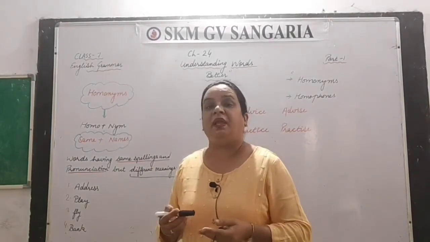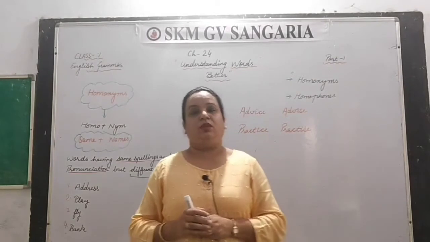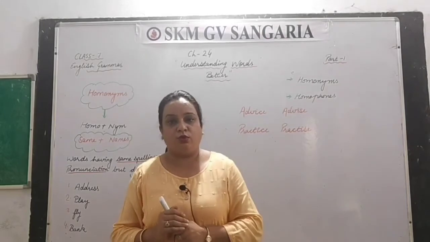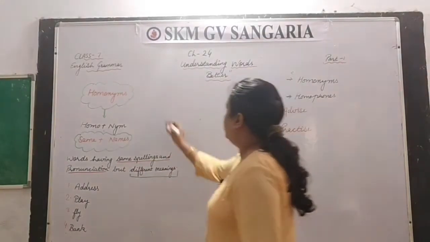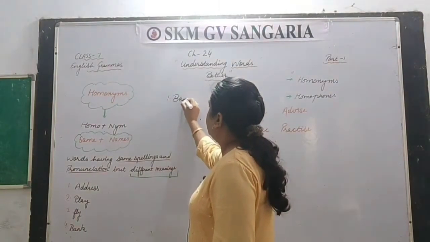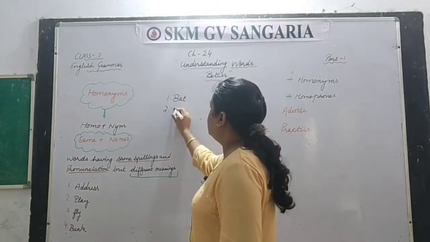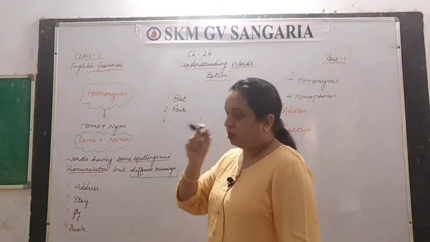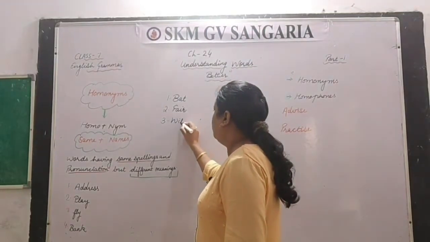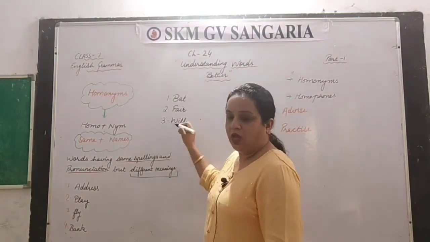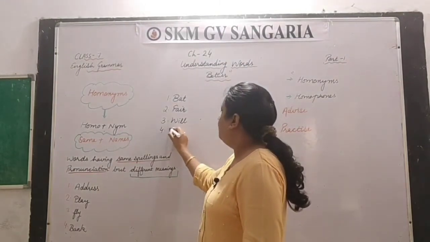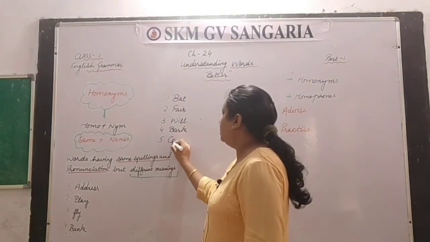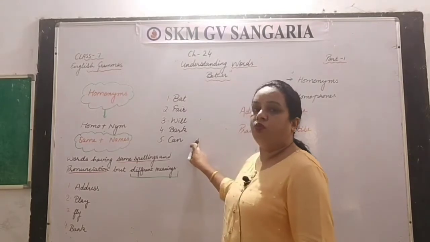We can give one more word like plain. I will give you five words only for which you have to find out the different meanings, like as homonyms you have to use them. Okay. The first word for you is bat. B-A-T, bat. Number second is fair. F-A-I-R, fair. Number third is will. W-I-L-L, will. And the fourth one is bark. B-A-R-K, bark. And the fifth one is can, C-A-N.